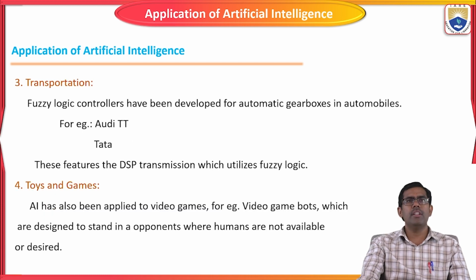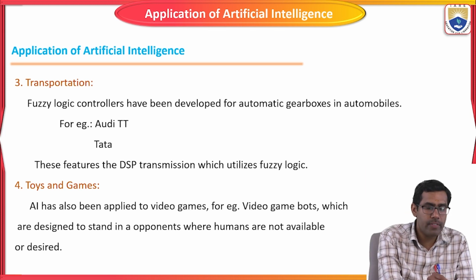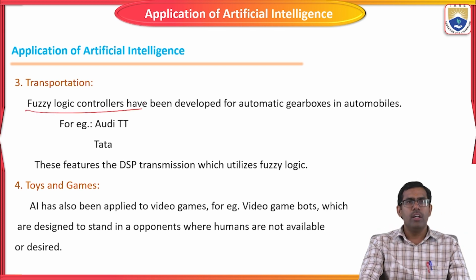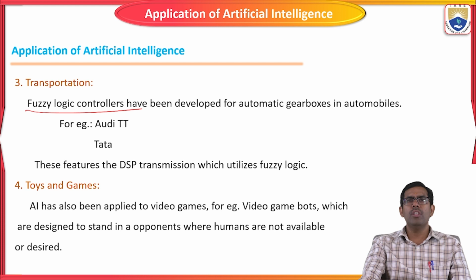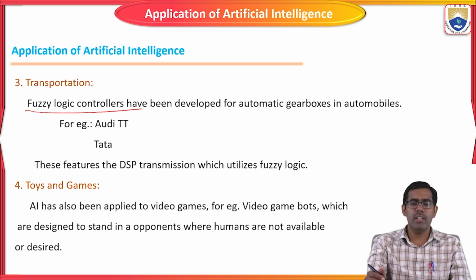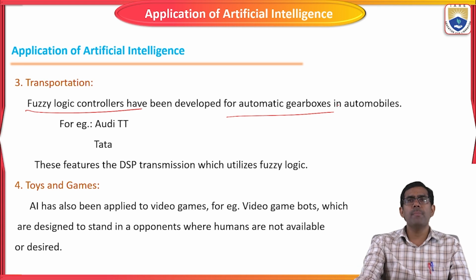The next one is transportation. Here, how are they using artificial intelligence technology in transportation? They are using a fuzzy logic controller for automatic gearboxes in automobiles.